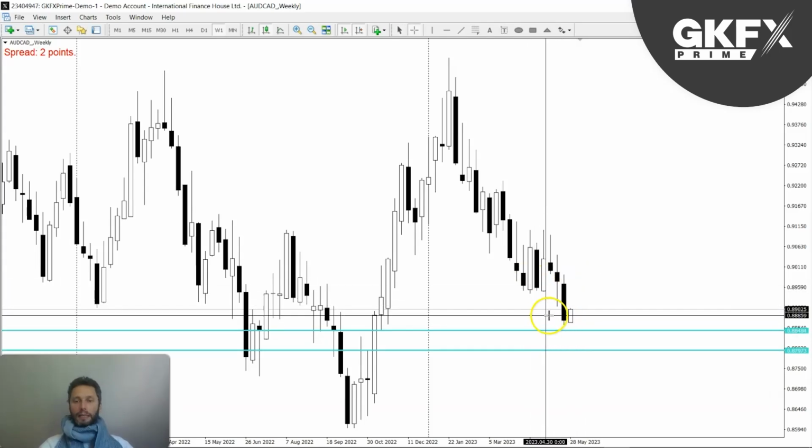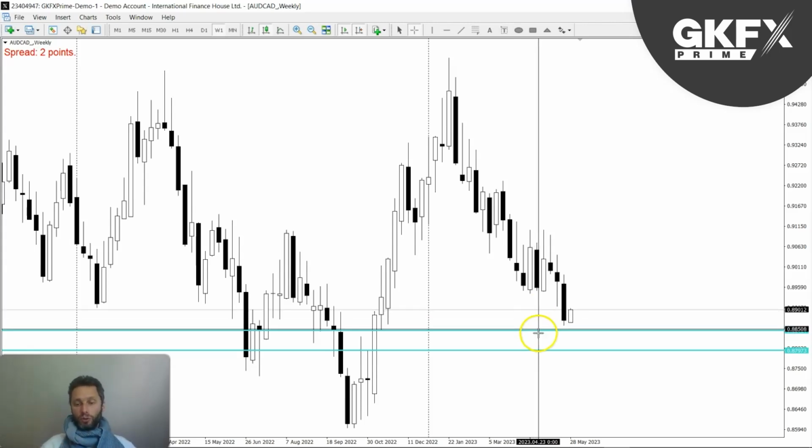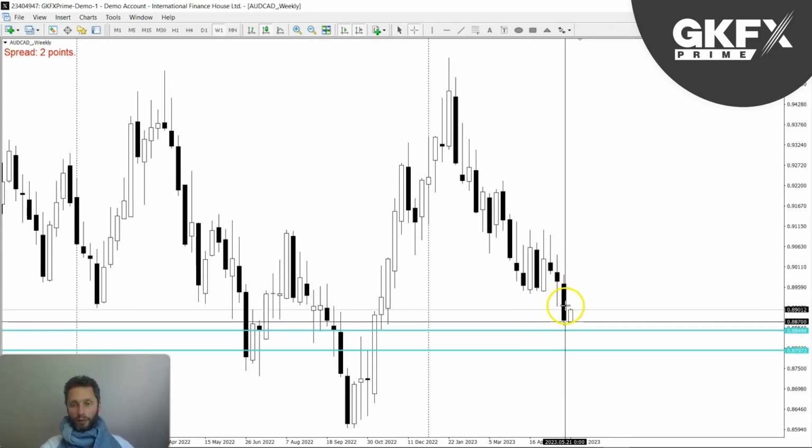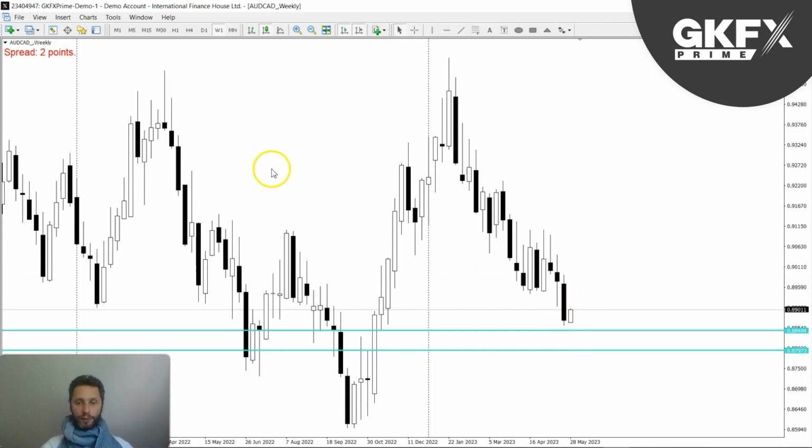However, yeah, we're very close to it. So the thing to be aware of is the fact that when this happens, we get very close to targets on a higher time frame. It becomes a lower probability, and we don't want to take big risks. But the bias in terms of the week itself is to the sell side, because we have still got this bearish price action and no sign of reversal.